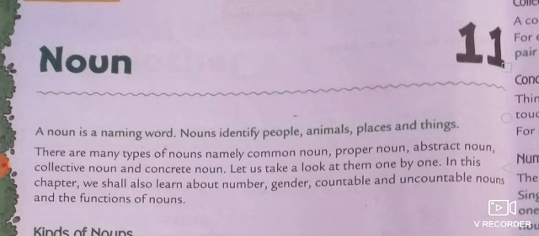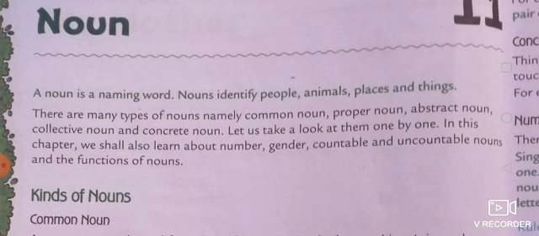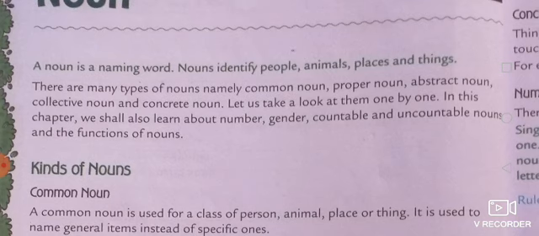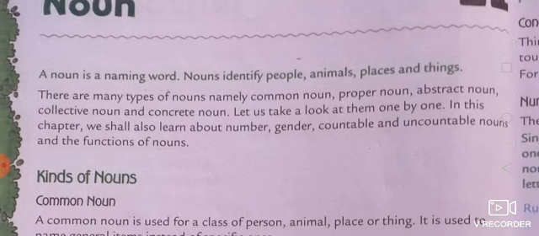In a general form, the definition of the noun is the name of a person, place or thing, like Ram, Mohan, book, Sagar, etc. When we talk about the types, there are many types of noun. Generally, the main types of noun are common noun, proper noun, abstract noun, collective noun and concrete noun. In this chapter we will see the kinds of noun one by one, and along with the kinds of noun we will see number, gender, and also countable and uncountable nouns.